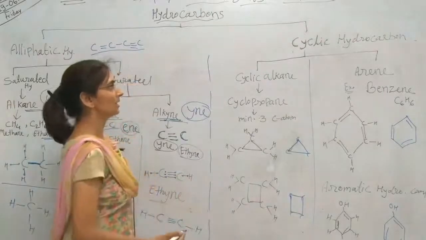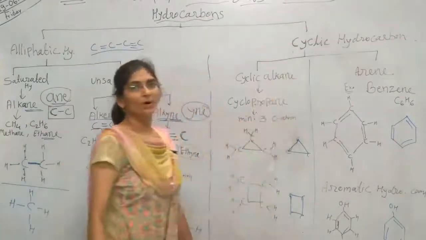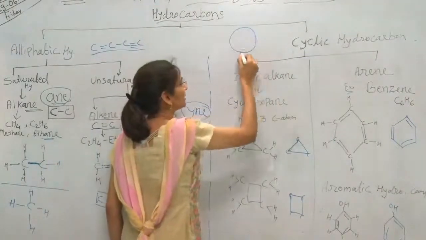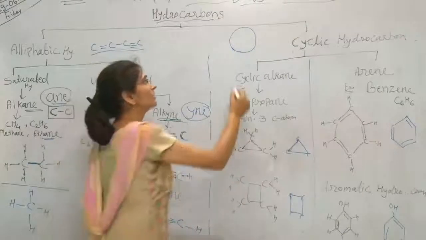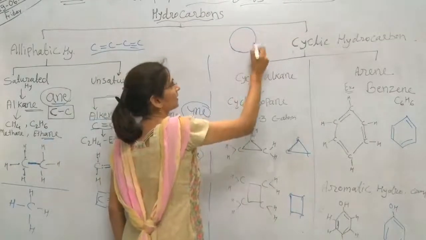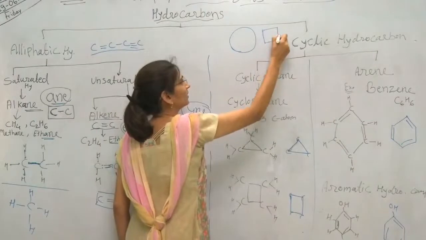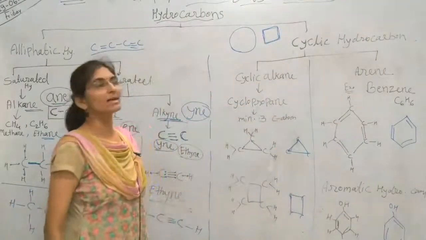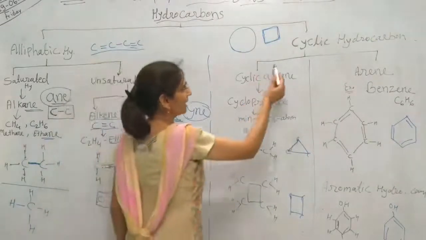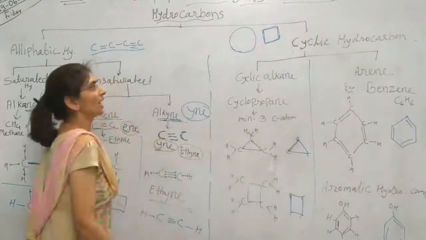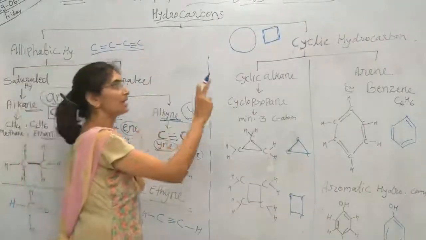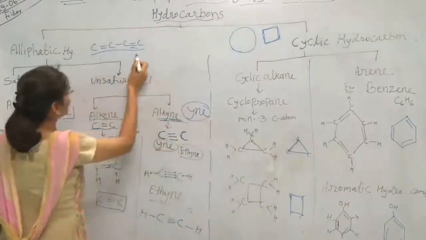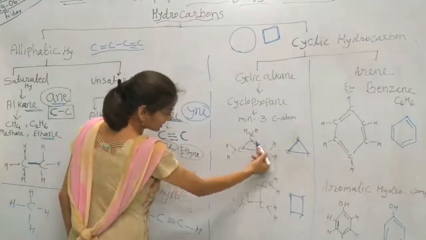So next we will see cyclic hydrocarbon. What is meant by cyclic? Cyclic means cycle type of structure. So what is the cycle? We will consider if it is a circle or any closed shape, then it is cyclic. So a cyclic structure is a closed chain of hydrocarbon. Cyclic hydrocarbon means the closed structure of hydrocarbon. Here is an open chain structure, but here is a closed chain structure.